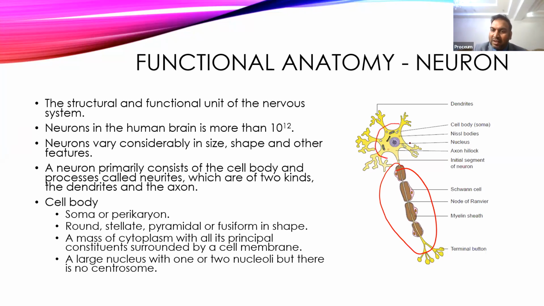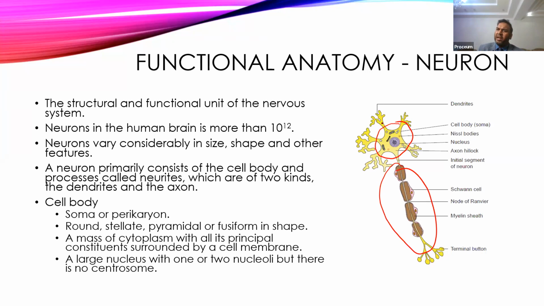This portion is the soma of the neuron, or body of the neuron, and it contains almost all structures present in any other cell. It contains the nucleus, mitochondria, rough endoplasmic reticulum, smooth endoplasmic reticulum, Golgi apparatus, and apart from that, various granules called Nissl bodies. The cytoplasm is called neuroplasm and is surrounded by the cell membrane.